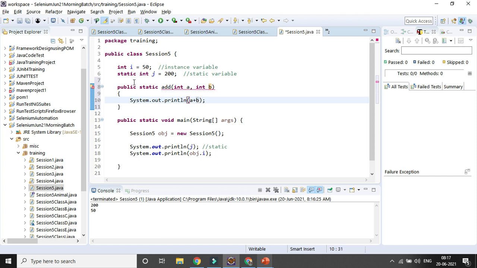I think static will come first, static public add, and I need to give a void return type.